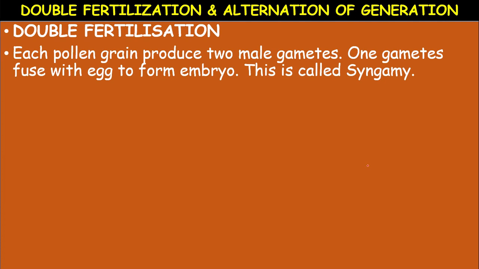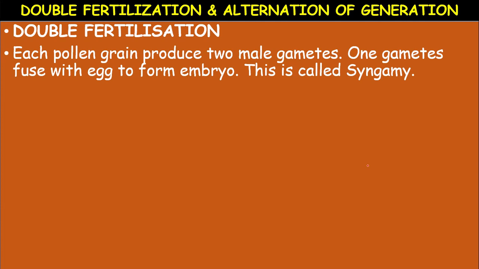So double fertilization and alternation of generation. Each pollen grain produces two male gametes or two male nuclei. So during the process of fertilization, what happens? When the pollen grain falls on the stigma of the pistil or carpel, it germinates to produce a tube-like structure that is called the pollen tube. Through that pollen tube, the two male gametes or male nuclei are introduced into the ovule.